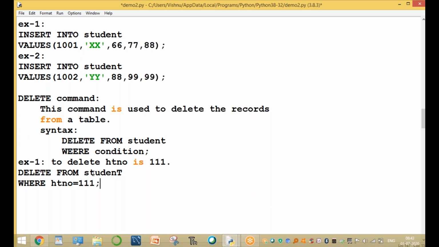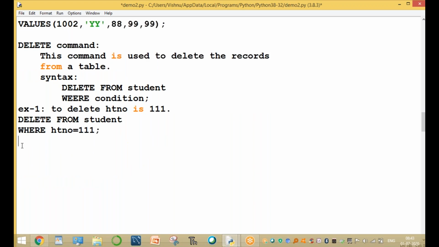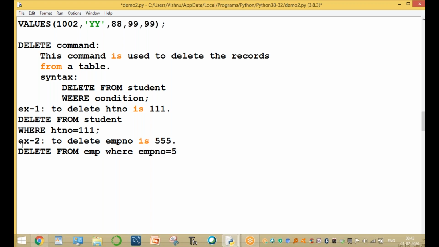The table name is the student table. Another example: to delete the employee whose number is 555. Delete from EMP, either on one line or another line, no problem, where EMPNO equal to 555. That is the condition.